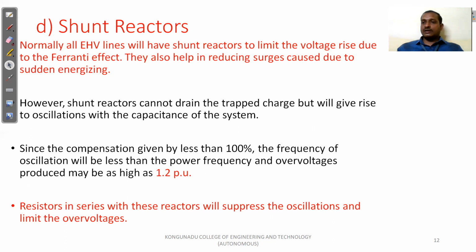If the compensation is less than 100%, the frequency of oscillation will be less than the power frequency, and the over voltage produced may be as high as 1.2 per unit. So resistors in series with these reactors will suppress the oscillations and limit the over voltage. As already mentioned, they cannot drain all the charges, but give oscillations in the system. So this oscillation can be removed by connecting resistors in series with the shunt reactor. This will suppress the oscillations and reduce the over voltage.